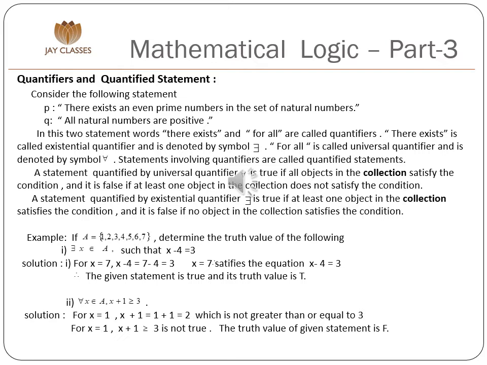Second example. Universal quantifier x is an element of A, x plus 1 is greater than or equal to 3. Solution. For x is equal to 1, x plus 1 is equal to 1 plus 1 is equal to 2, which is not greater than or equal to 3. For x is equal to 1, x plus 1 is greater than or equal to 3 is not true. Therefore, the truth value of the given statement is false.